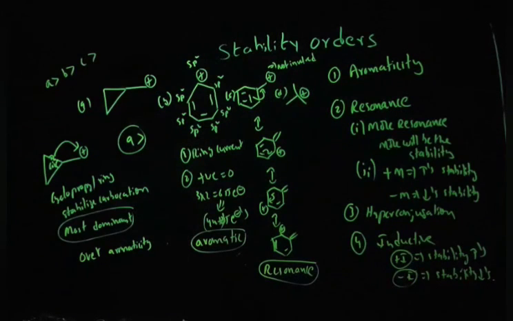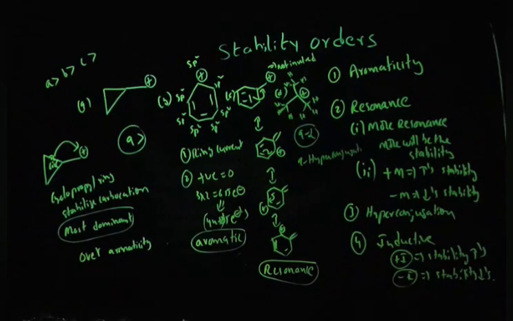In option D, there is no aromatic current and no resonance, but there is hyperconjugation present. How many alpha hydrogens are there? 1, 2, 3. Each methyl group contains 3, 3, 3. The total will be 9 alpha hydrogens. That means option D is stabilized by 9 hyperconjugations.